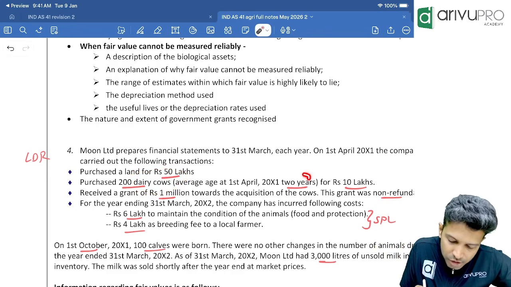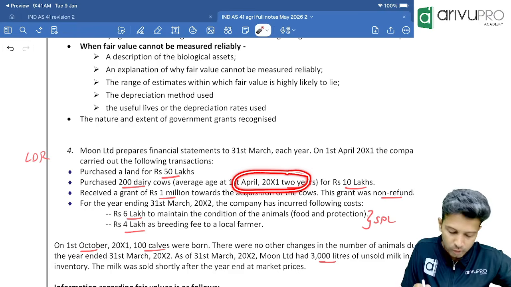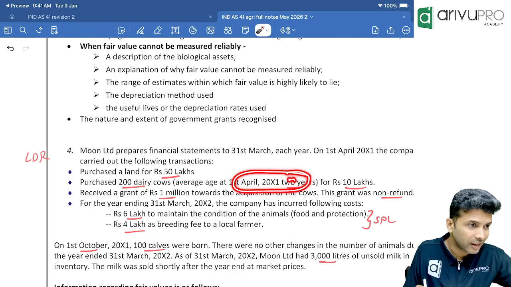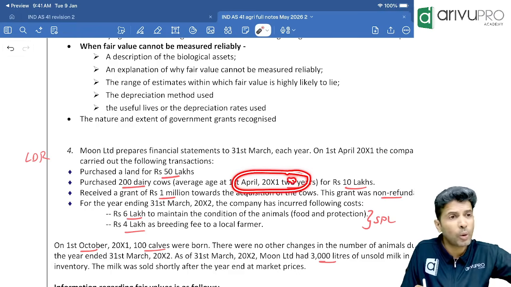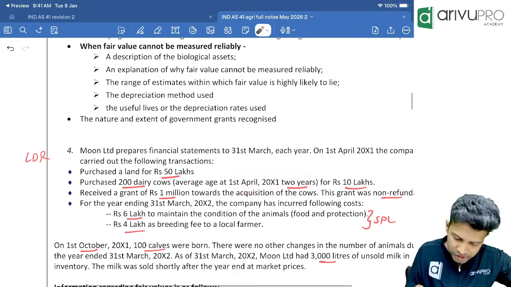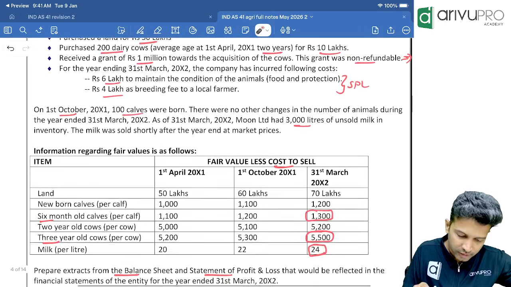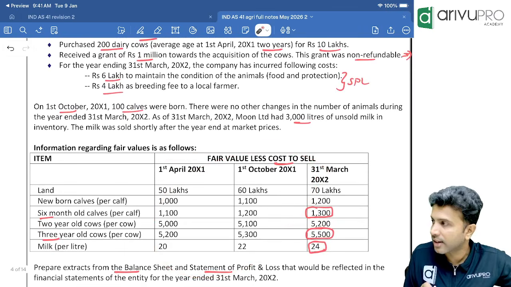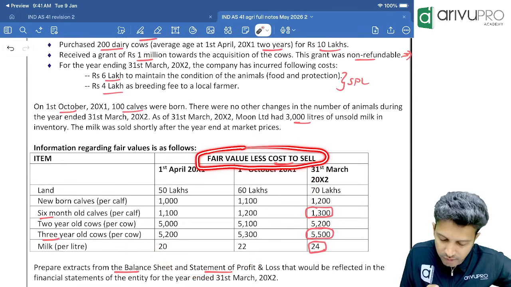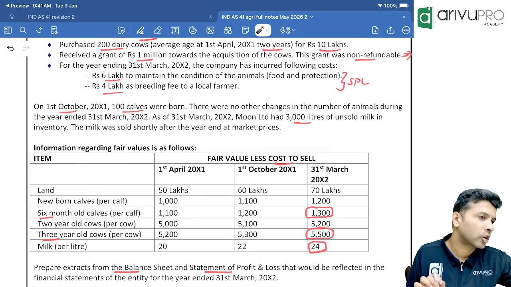What was the age of that cow at year beginning? 2 years. That is at year beginning. At year ending, will it be a 2-year-old cow or 3-year-old? 3-year-old. Check. Have they given a 3-year-old cow's fair value anywhere? Here in this table they have given. Check. What is this table? Heading, you first read. Fair value less cost to sell.